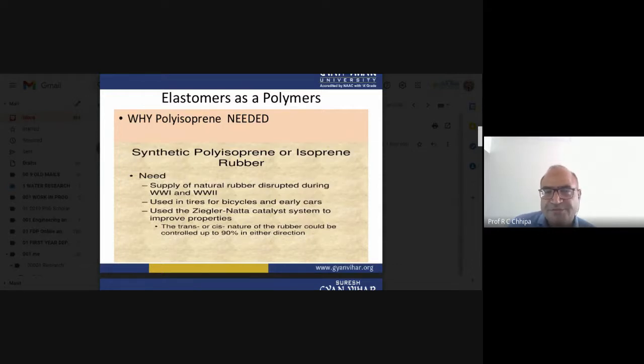The supply of natural rubber was disrupted during World War II, and rubber was used in tires for bicycles and early cars. The Ziegler-Natta catalyst system was used to improve the properties, so the trans or cis nature of the rubber could be controlled up to 90% in either direction.